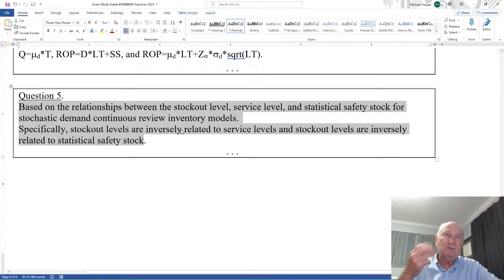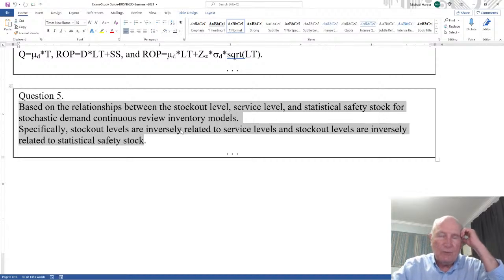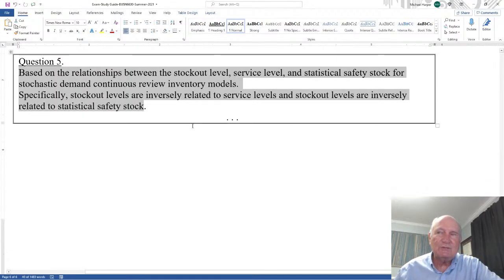So there's three things. One, the increase and decrease of your service level or stockout level. Two, what does it do to the safety stock? What does it do to ROP? And what does it do to ordering earlier or ordering later? Okay, and those are the questions.